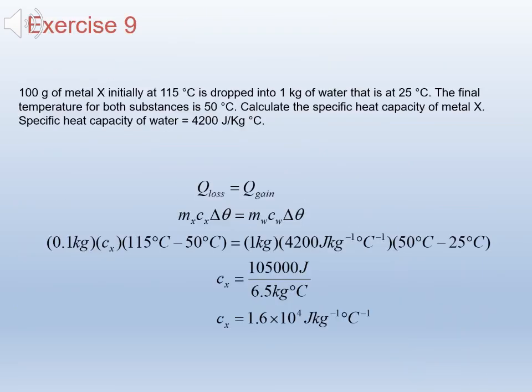Let's go for an example. 100 g of metal X initially at 115 °C is dropped into 1 kg of water that is at 25 °C. The final temperature for both substances is 50 °C. Calculate the specific heat capacity of metal X. Specific heat capacity of water is 4200 J/kg°C. Heat loss is equal to heat gain, so by using the equation mcΔθ, the specific heat of the metal can be solved.